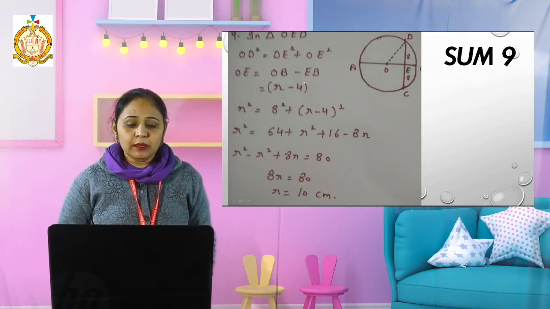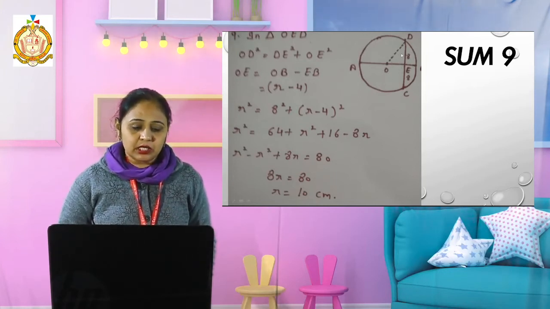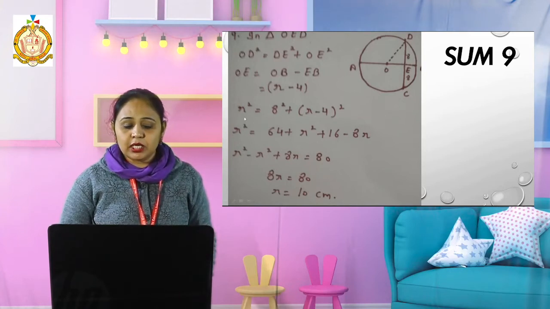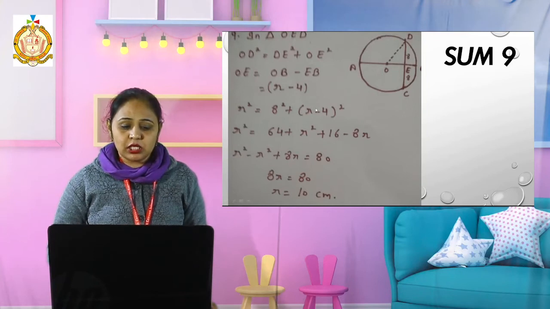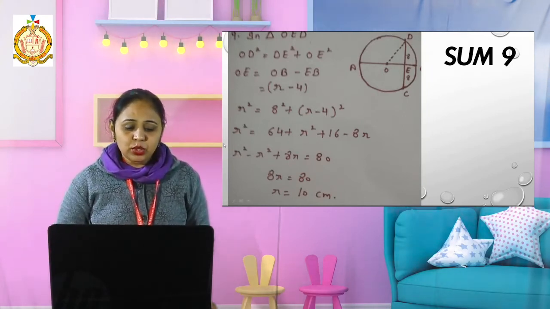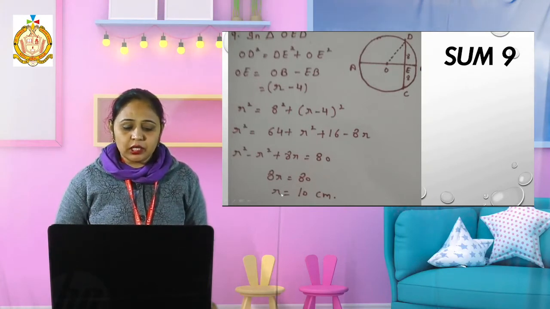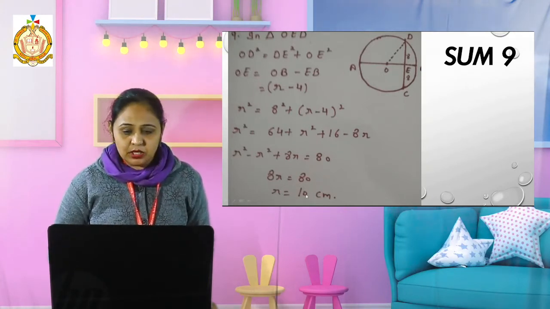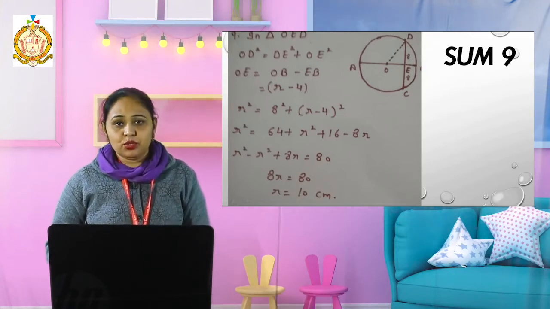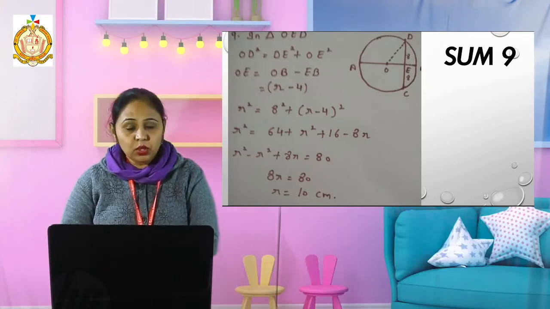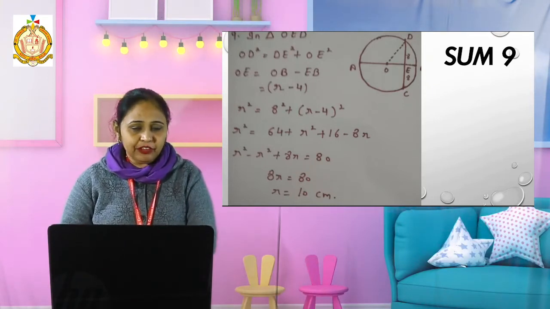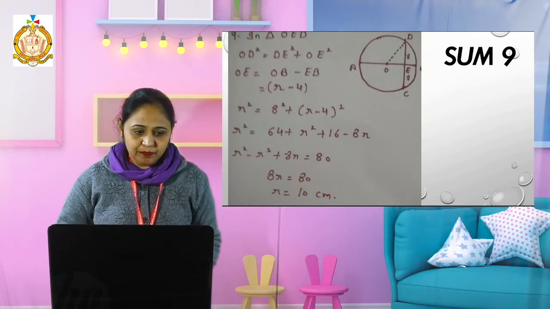Okay, then I apply the Pythagoras theorem here. OD square, hypotenuse, equals OE square plus ED square. Then I apply the values: R square equals 8 square plus R minus 4 whole square. By solving it, (A minus B) whole square is A square plus B square minus 2AB. Then by doing the calculation, I can find the value of R, that becomes 10 centimeter. Clear? Please try to solve it. Which sums I have not done, you have to try, because the same concept is there. And if any problem, you can consult with us.